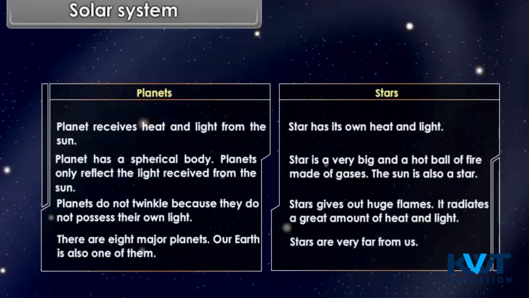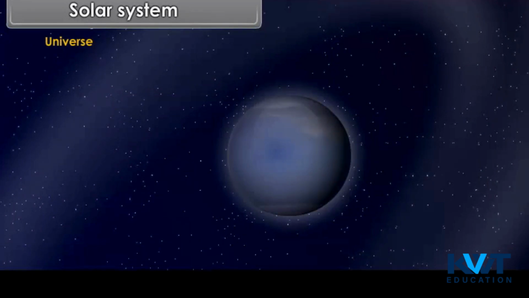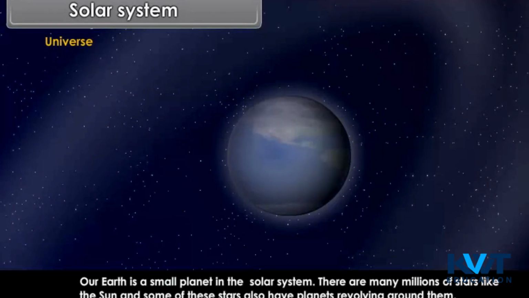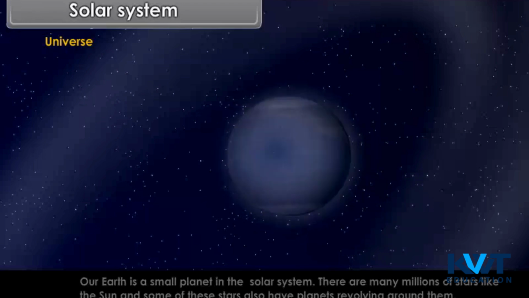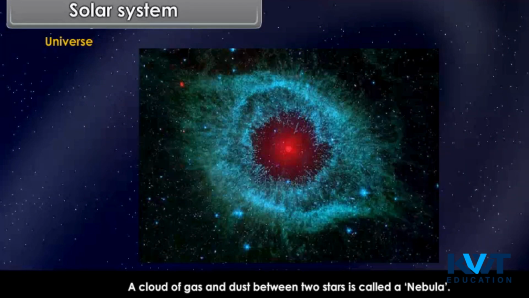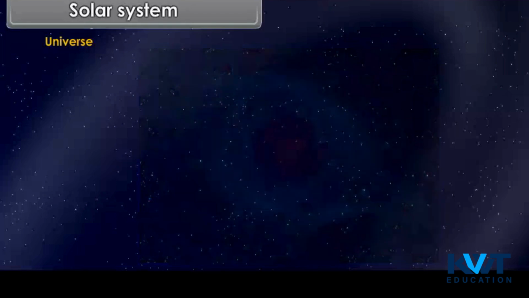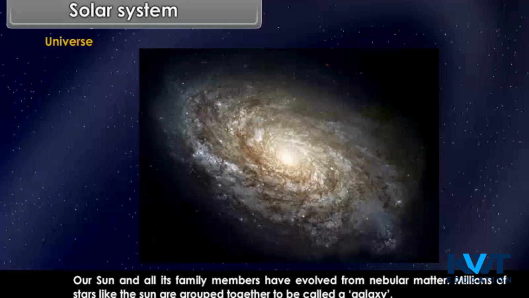Stars are very far from us. Universe. Our Earth is a small planet in the solar system. There are many millions of stars like the sun, and some of these stars also have planets revolving around them. A cloud of gas and dust between 2 stars is called a nebula. Our sun and all its family members have evolved from nebular matter.